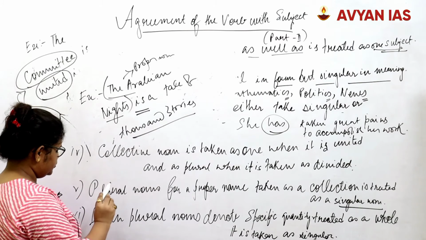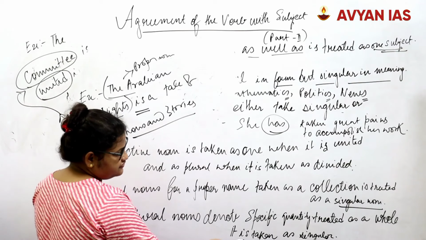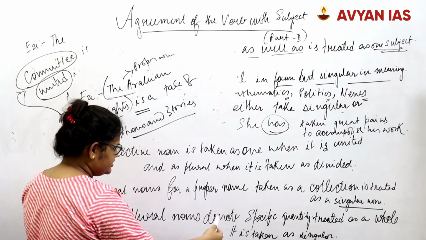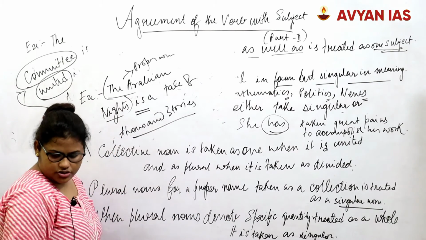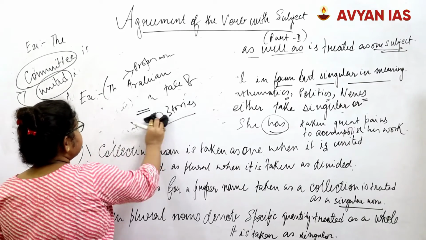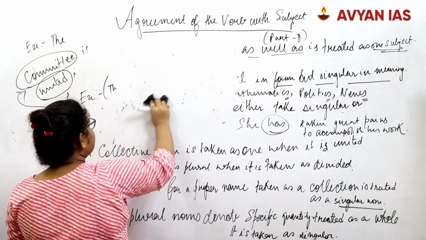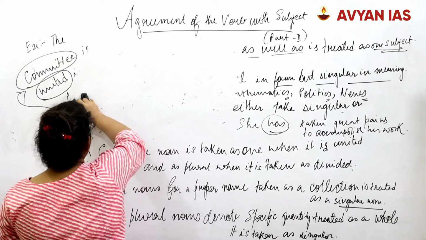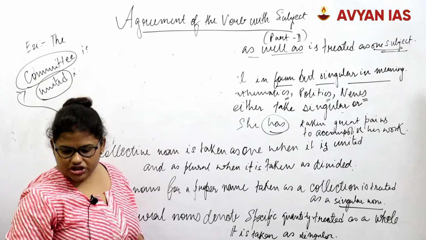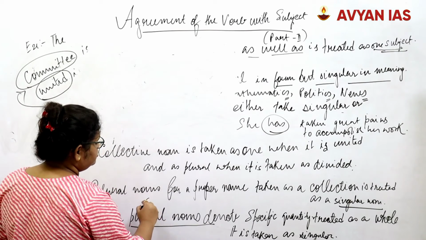The last rule that we come to today is: when plural nouns denote a specific quantity, they are treated as a whole, or treated as singular. What does this mean? This also indicates towards the plurality of your collectives. However, we are specifically talking here about the quantity of something. We are talking about something that is quantifiable.